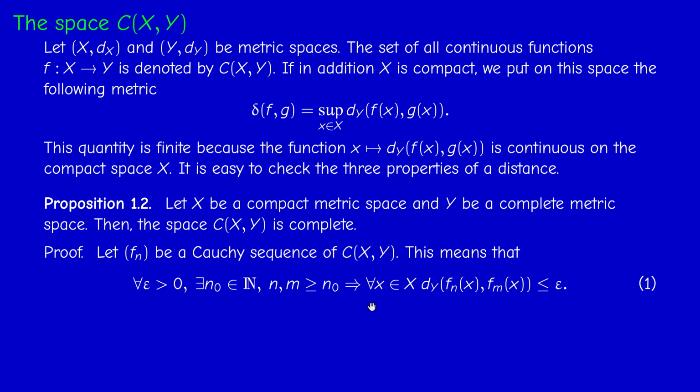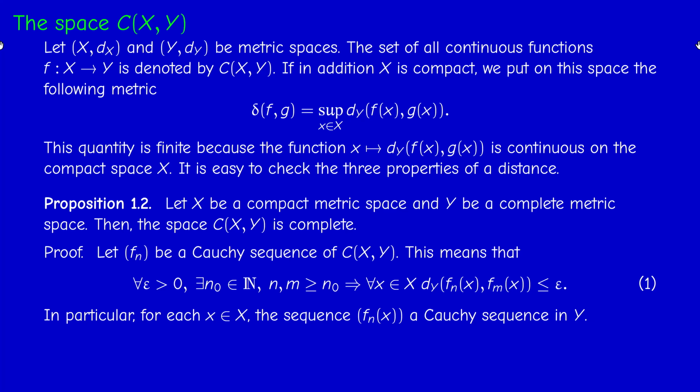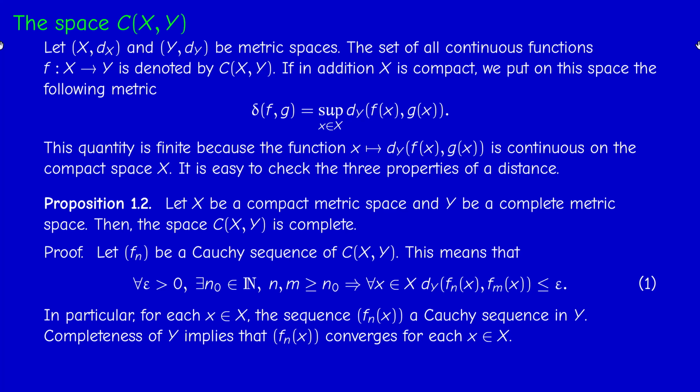So we have something more than just a Cauchy condition. We have a uniform Cauchy condition because the n_0 depends only on epsilon, not on x. So it's a uniform Cauchy condition. So in particular, if we fix x, we have a sequence f_n(x), which is a sequence now in Y. But since Y is complete, this sequence is convergent to some limit. But this is true for every x. So we get a new function that I call f(x).